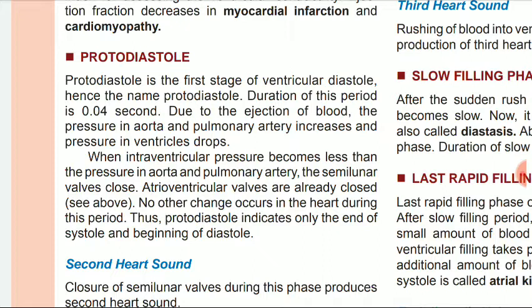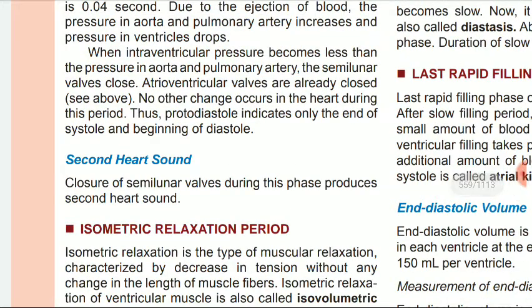Atrioventricular valves are already closed. No other changes occurred in the heart during this period. Thus, protodiastole indicates only the end of the systole and the beginning of the diastole. And here, the second heart sound is heard. Closure of the semilunar valves during this phase produces the second heart sound.